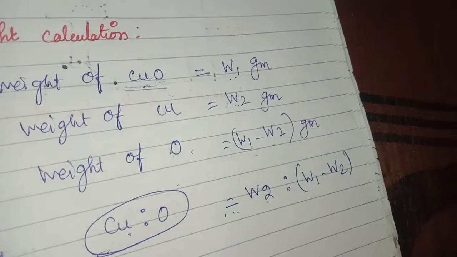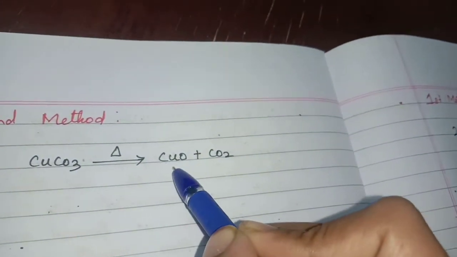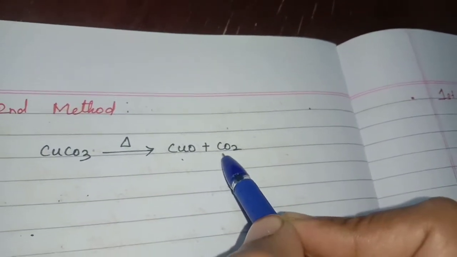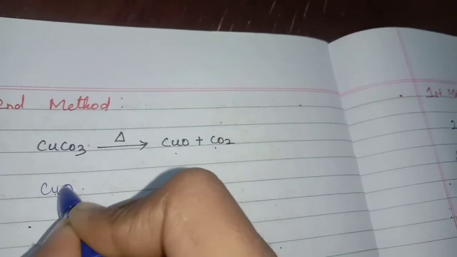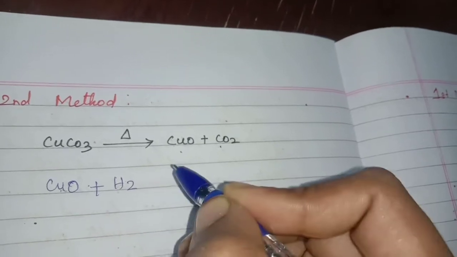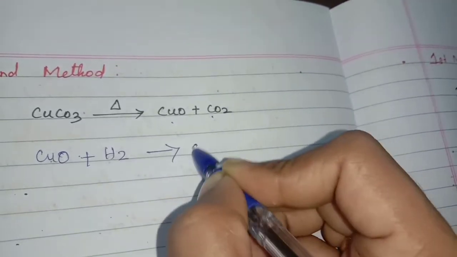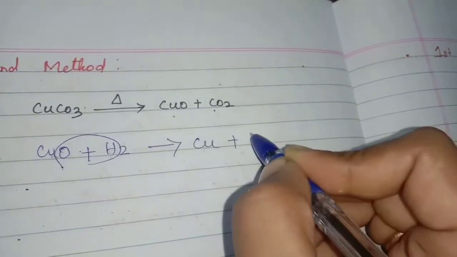Okay. In the second method, now we can calculate carbonate. We are heating, then cupric oxide we got and carbon dioxide gas will be formed. Then we are taking this cupric oxide plus hydrogen as usual, which was already told in the diagram. Like that we are passing the hydrogen gas. Then copper will be remain and this H2O will be joined.